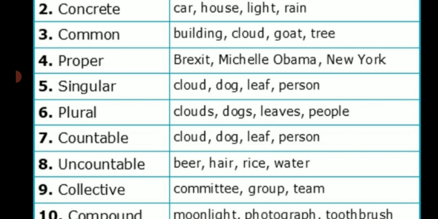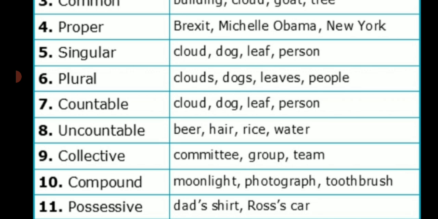Uncountable nouns are the nouns which you can't count. Example: hair, rice, water. These are the examples of uncountable noun. You can't count milk. You can't say give me one milk or two milk. You count it as, like, 1 liter of milk, 2 liters of milk. So these are called as uncountable nouns.